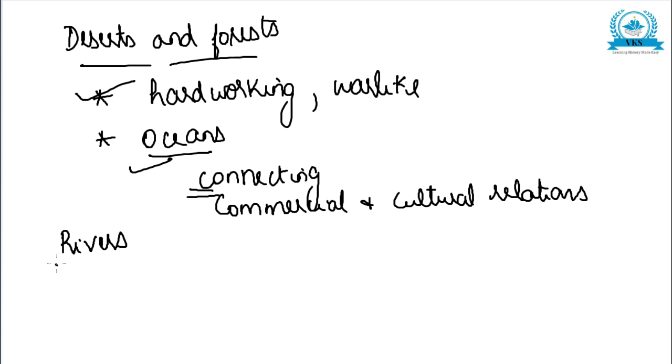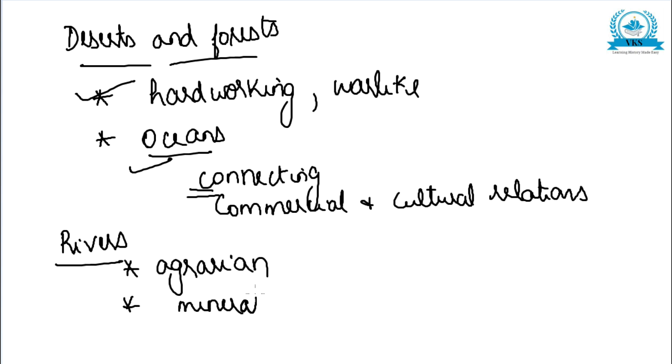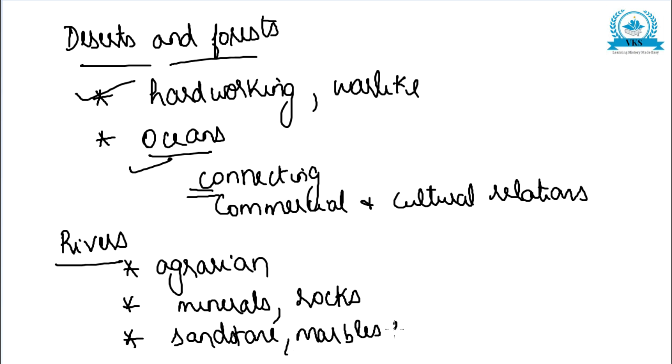Now the next physical feature, if you see rivers, they have made the country agrarian. The rivers have provided water and made the country agrarian. They also influenced the rise and fall of many dynasties, and they provided varieties of minerals and rocks. A lot of varieties of minerals and rocks were provided by the rivers, and there are many rocks and stones like sandstone, marbles, granites, etc.